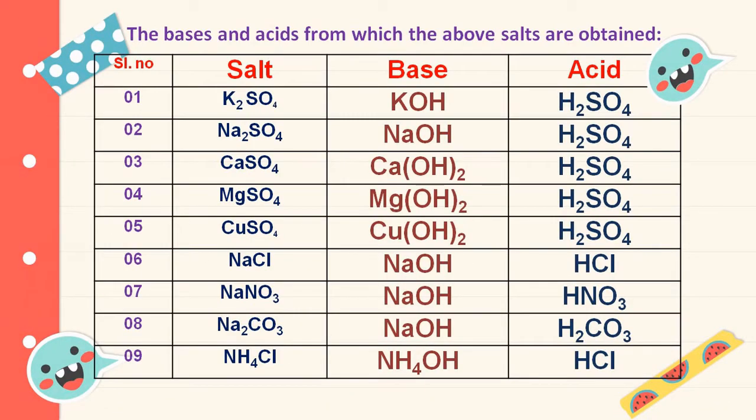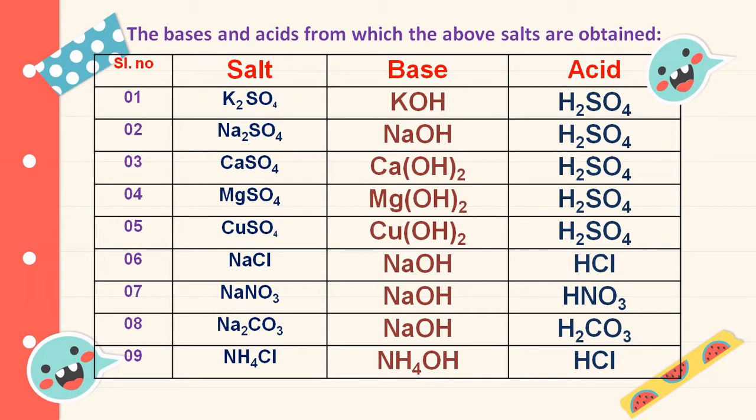Now, the table showing the type of base and type of acid present in a particular salt. Suppose potassium sulfate salt. It is formed by the combination of potassium hydroxide and sulfuric acid.